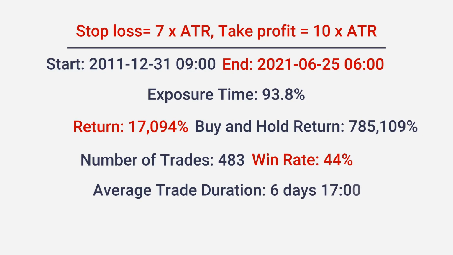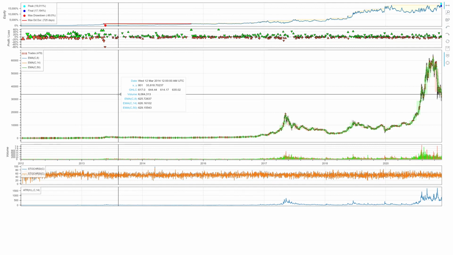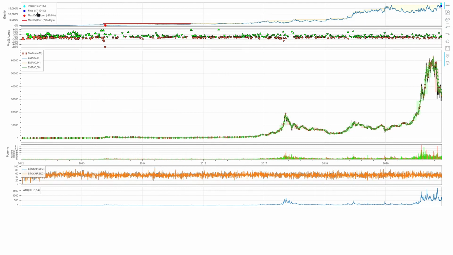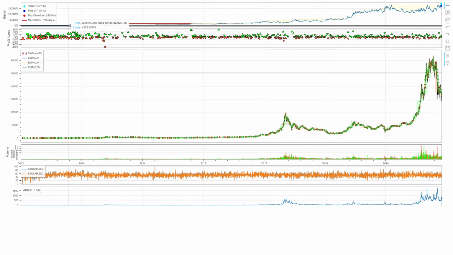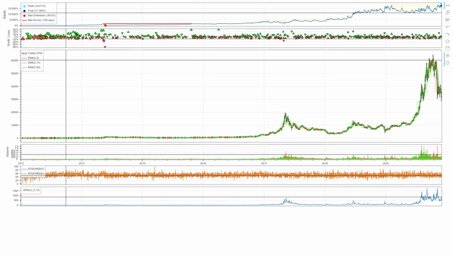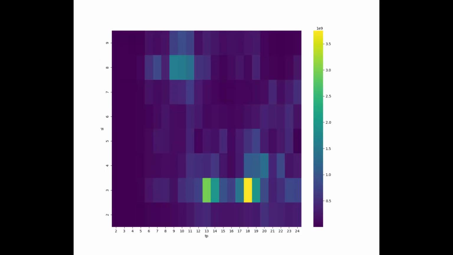The chart shows that the maximum drawdown was minus 90%, which lasted over 725 days. Better than the original strategy, but I don't think this is still good enough. So I wanted to further optimize the strategy, this time using fixed percentage stop loss and take profit. The heat map shows the results of the optimization. As you can see, 3% stop loss and 18% take profit is yellow, so that combination is the optimal result.